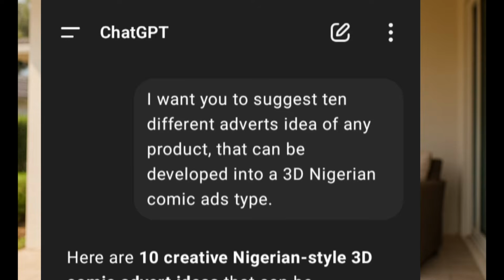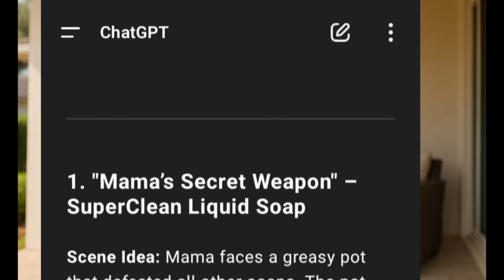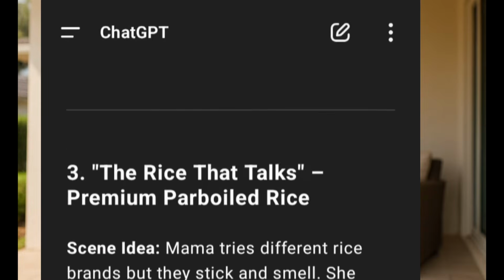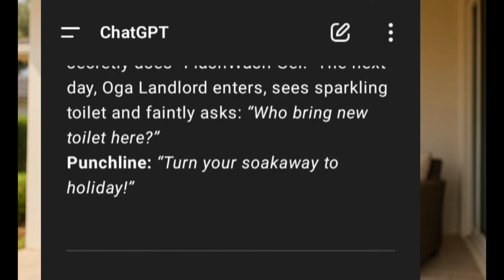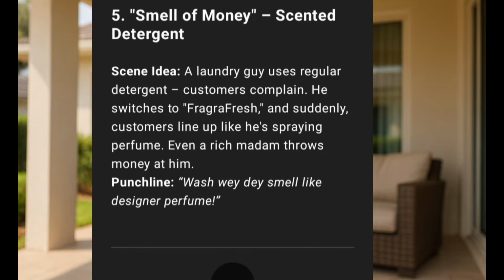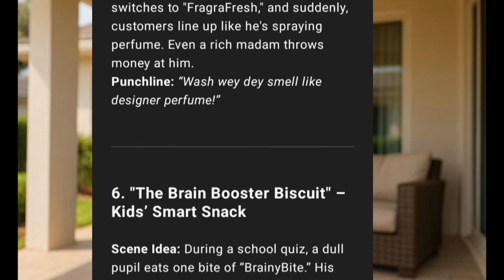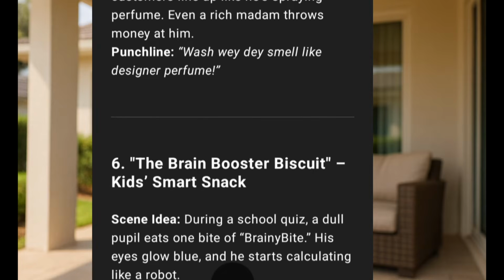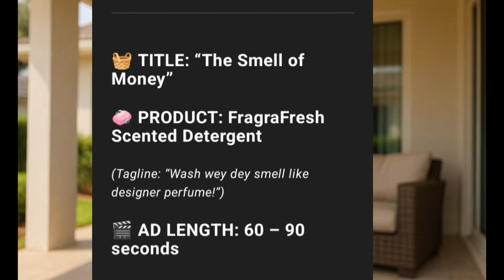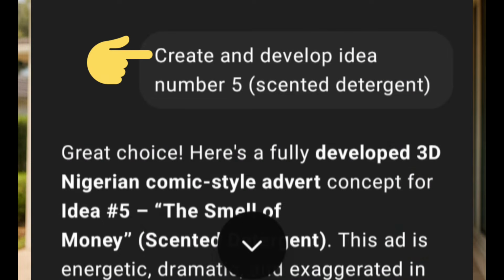So you can tell it that it should develop that idea into a 3D Nigerian comic art type. So this is what it gives me. It gave me 10 different ideas, and the one I like most is this one, smell of money, scented detergent. So I've picked the one I want. So I'll go ahead and ask ChatGPT that it should create and develop idea number 5. I put in what it is.